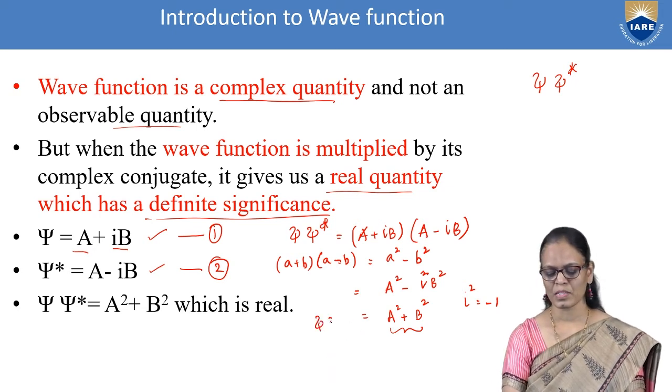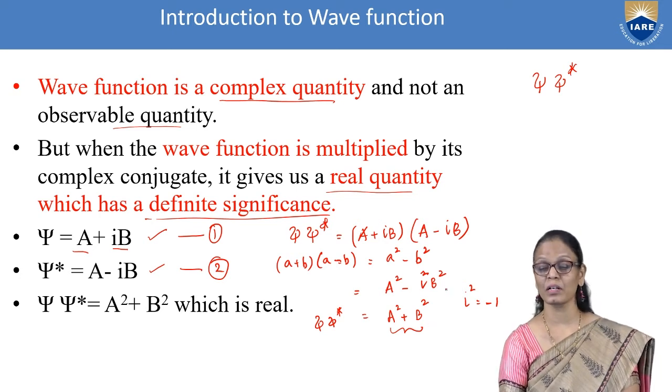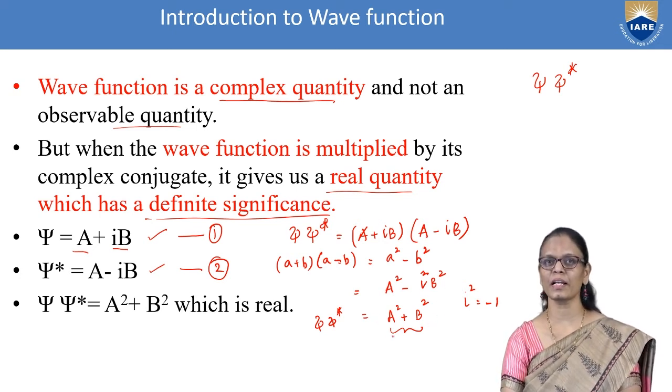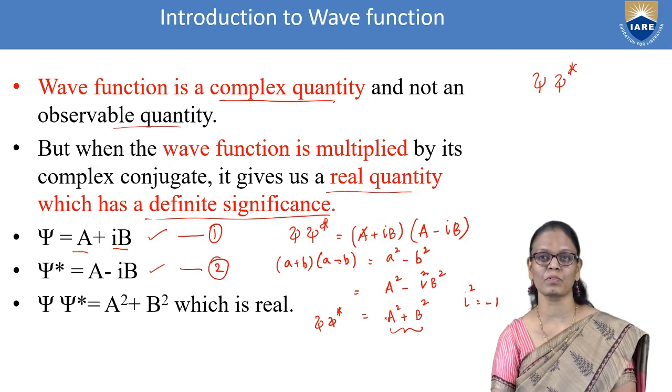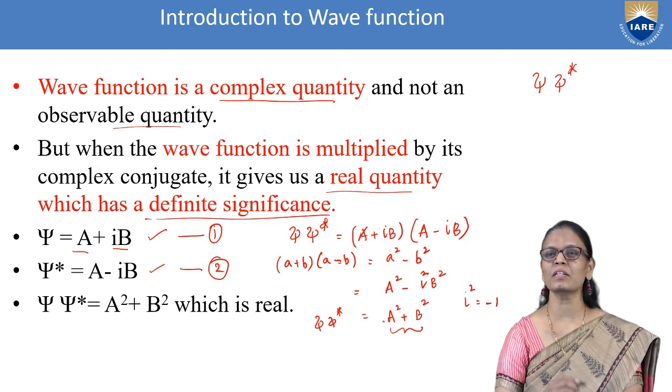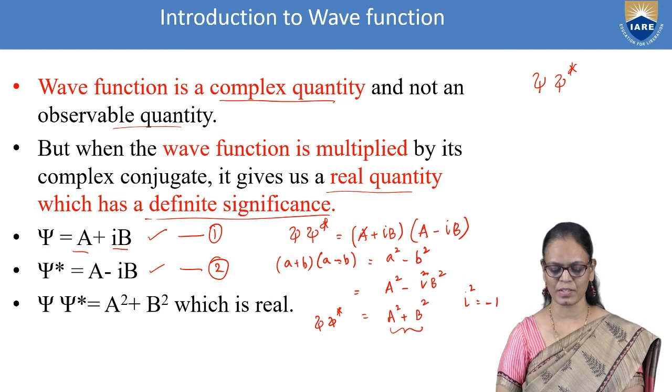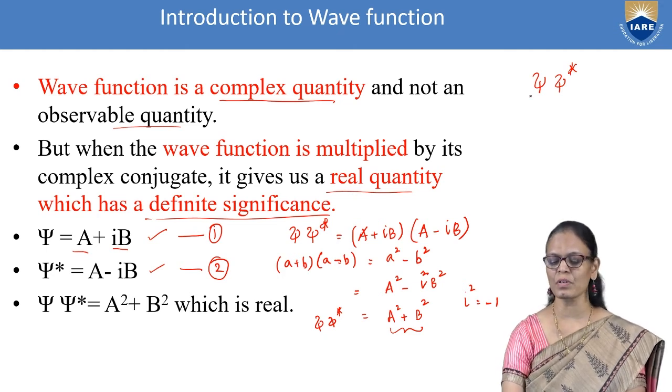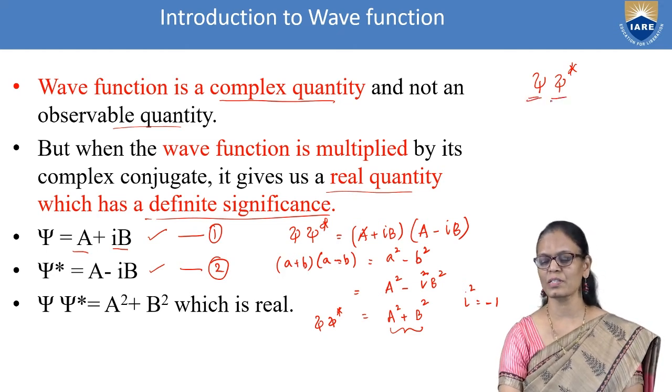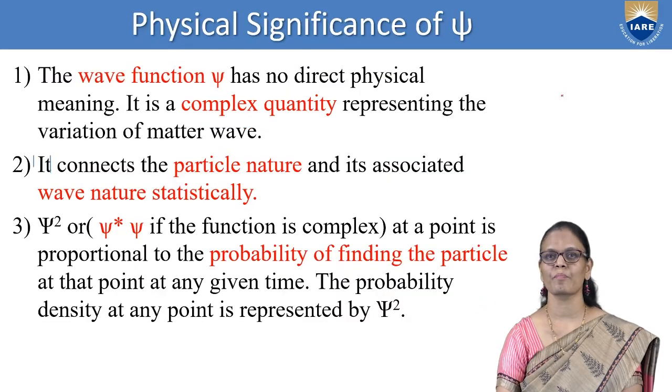So psi star psi is equal to a square plus b square, which is a real quantity. When it is a real quantity, it is an observable quantity. So then it will have a definite significance. That is why we are always trying to multiply this function with its complex conjugate.